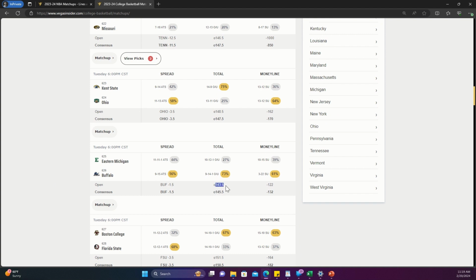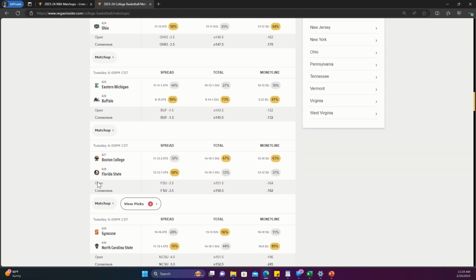We have Eastern Michigan and Buffalo. It opened up at 143.5. People loved the under, and then it moved up 2 points to 145.5, making the people really enticed to click on that under. So I would go with the over for this one. Boston College, Florida State, where it opened up at 151.5. The over was the public's majority opinion, and then it moved down to 150.5, making the over even more appealing. So go with the under.